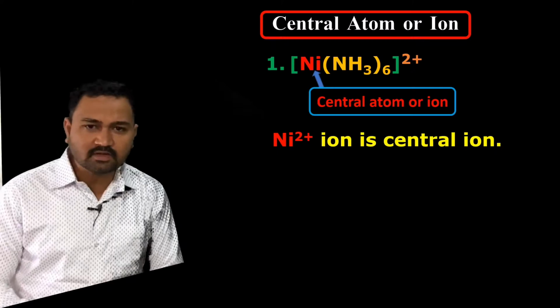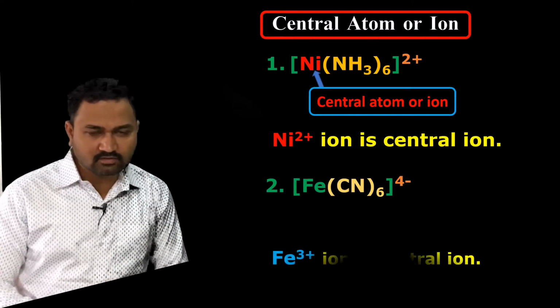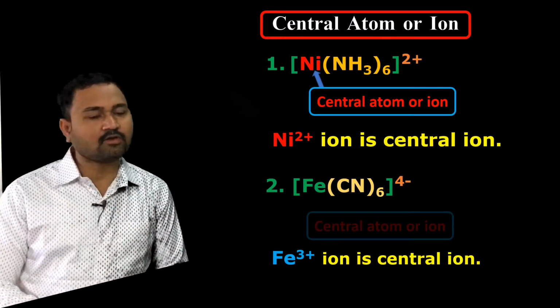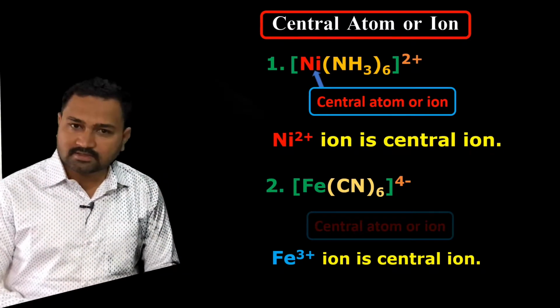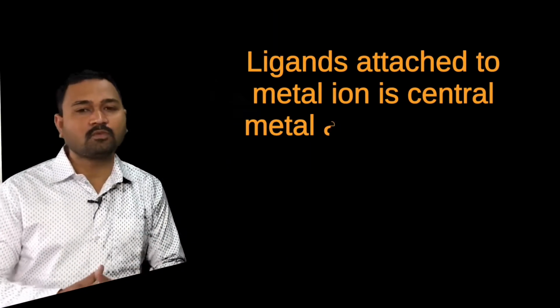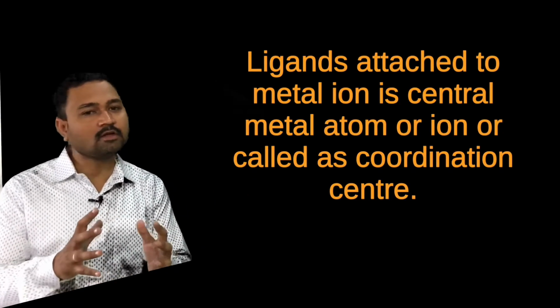The second example is the [Fe(CN)6]2- ion, which is also a complex ion, in which the Fe ion is the central ion. So the metal ion which is bonded to a number of ligands or a group of ligands is the central metal atom or ion.